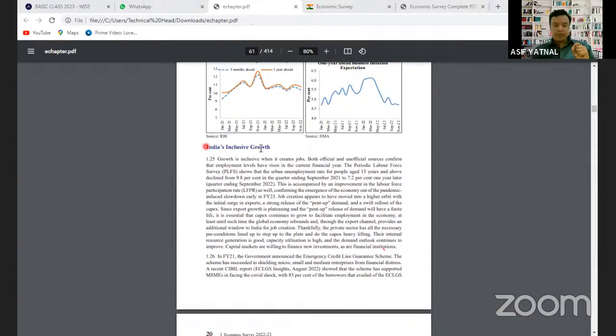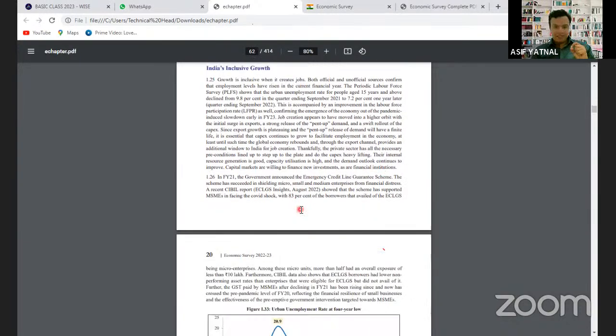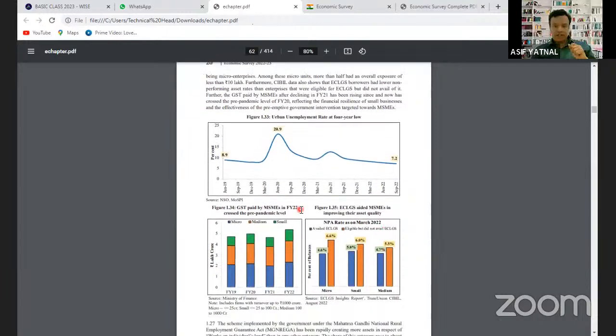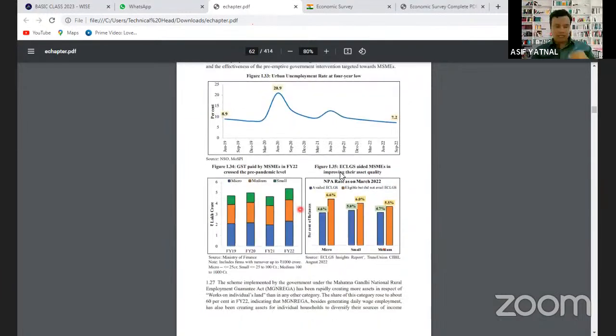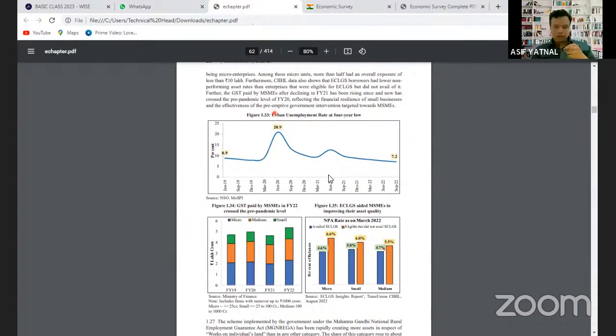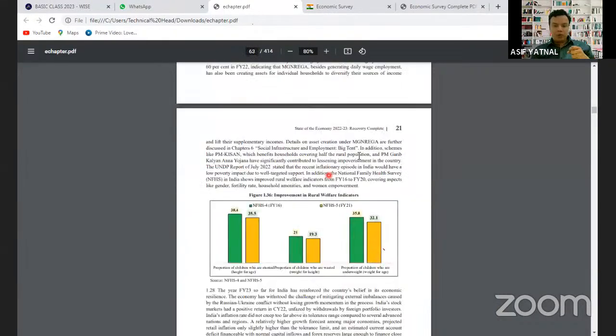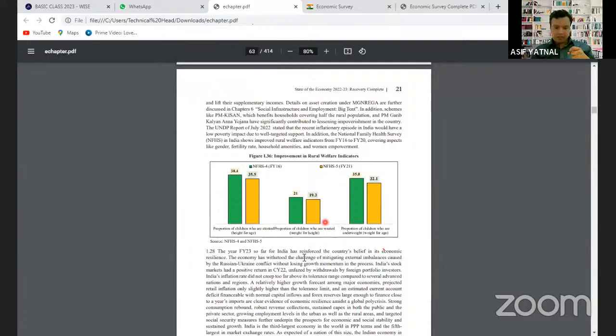Now GS Paper 3, again topic inclusive growth. Growth is inclusive when it creates jobs. So whether the last year jobs have been created or not, that is what is explained here. Urban employment rate and rural employment rate, both have been explained here. This graph helps you in understanding the employment rate in India, improvement in the rural welfare indicators, whether the height and weight of the children, the National Family Health Survey